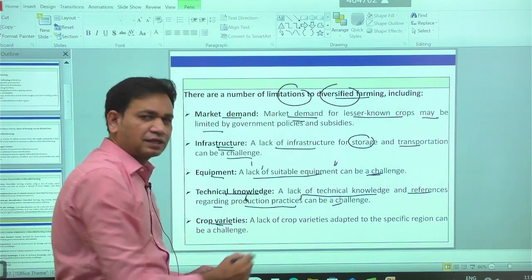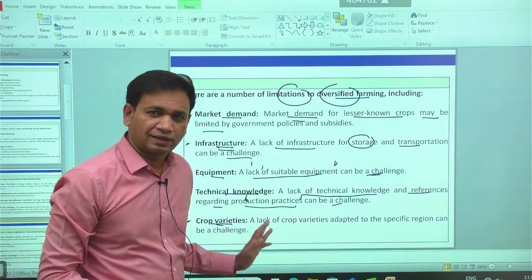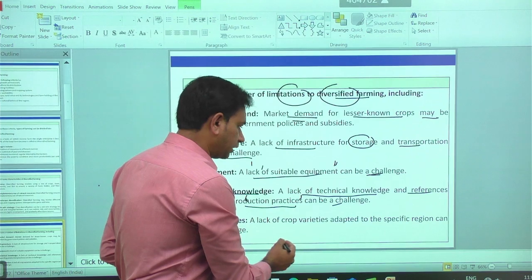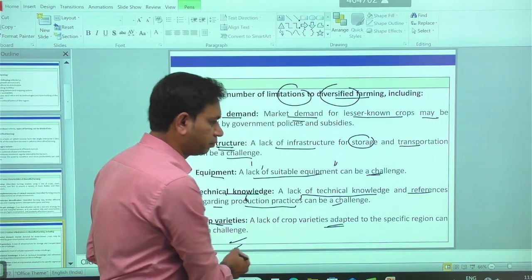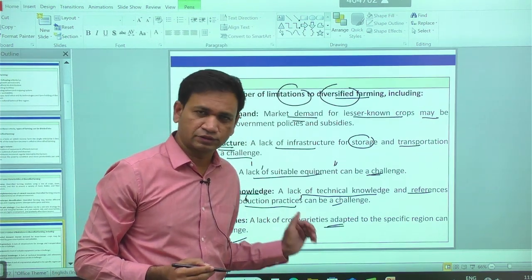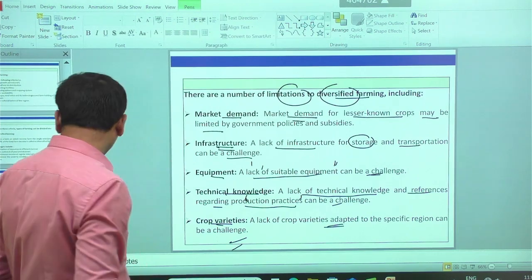Then there is the lack of availability of crop varieties for adapting the best innovation in the given piece of land, which can be another challenge. So these are some of the limitations we have. Apart from this,